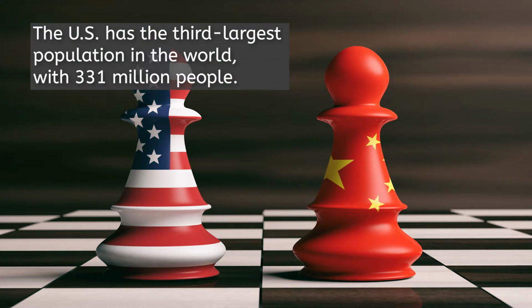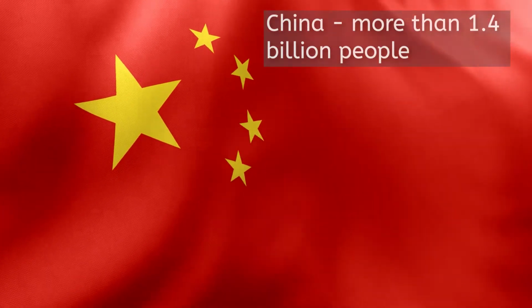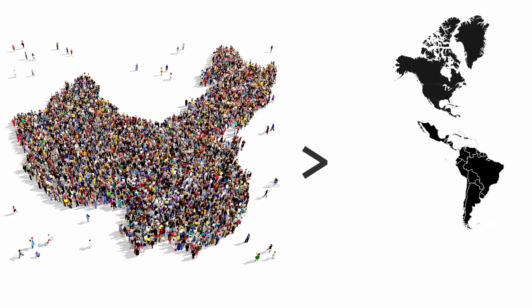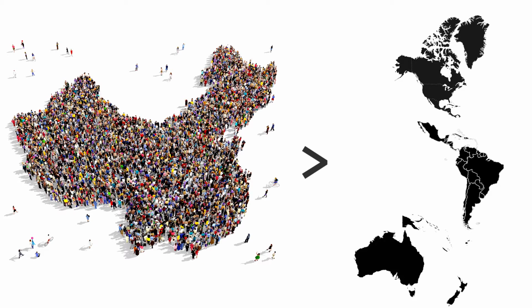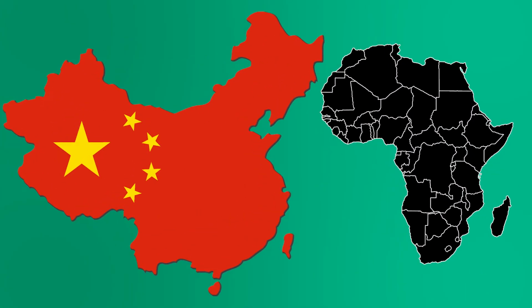The U.S. has the third largest population in the world, with more than 331 million people. China's population is about 4 times that number. To put China's enormous population of over 1.4 billion people into perspective, let's look at it this way. That's more than North America, and all of Latin America, and Oceania combined. The nation of China has more people than the continent of Africa as well.